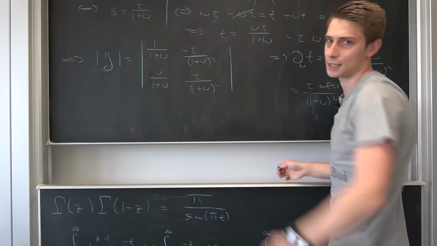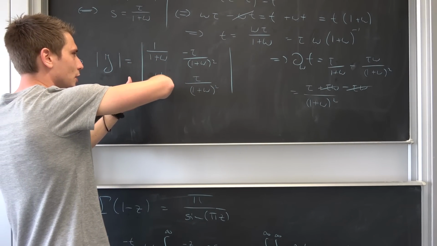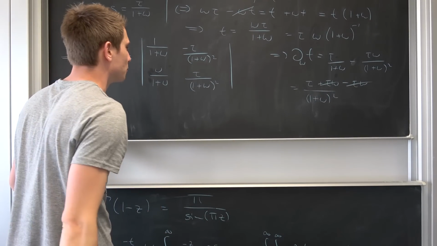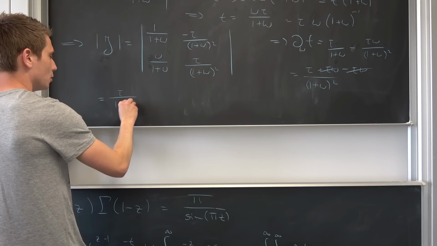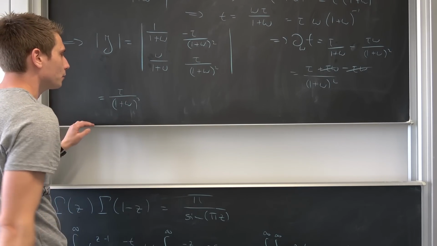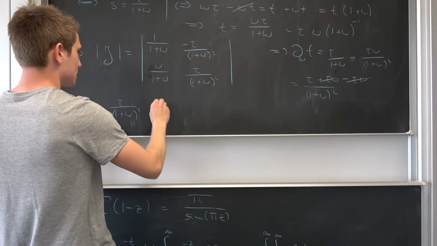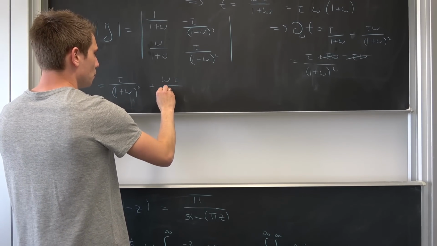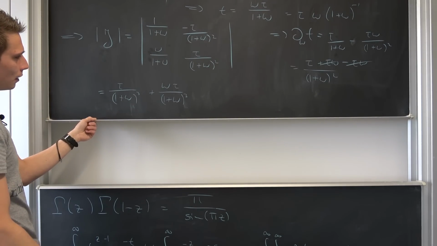And now calculating the determinant of this thing, meaning multiplying this together and then subtracting the multiplication of this thing. Okay, this is just how a 2 by 2 determinant works. This is tau over 1 plus omega to the third power. And then multiplying this together is going to give us positive omega times tau over 1 plus omega to the third power.